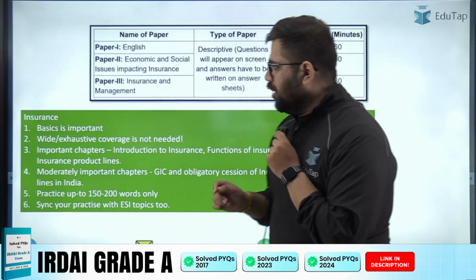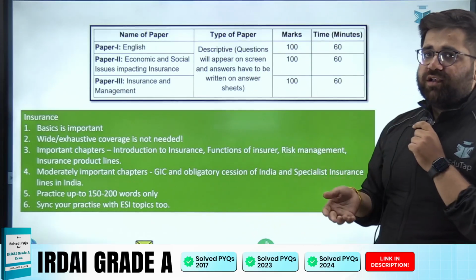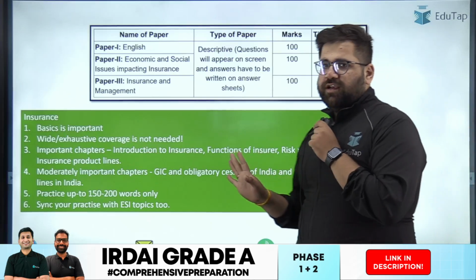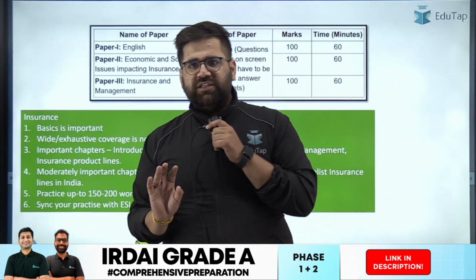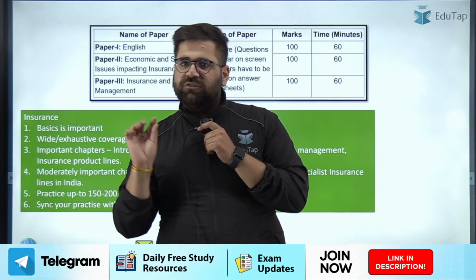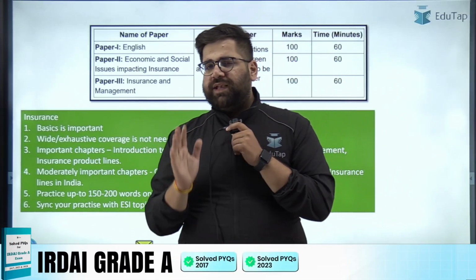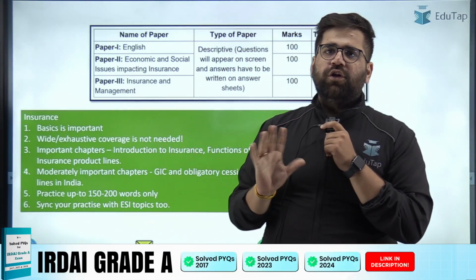Okay. And least important, or I would say moderately important, are GIC and obligatory cession, and specialist insurance lines in India. Hardly any question is coming from these topics. But if you have less time, skip it. If you have more time, then you can do it for comprehensive coverage. But again, try to do the majority of the things, not everything.